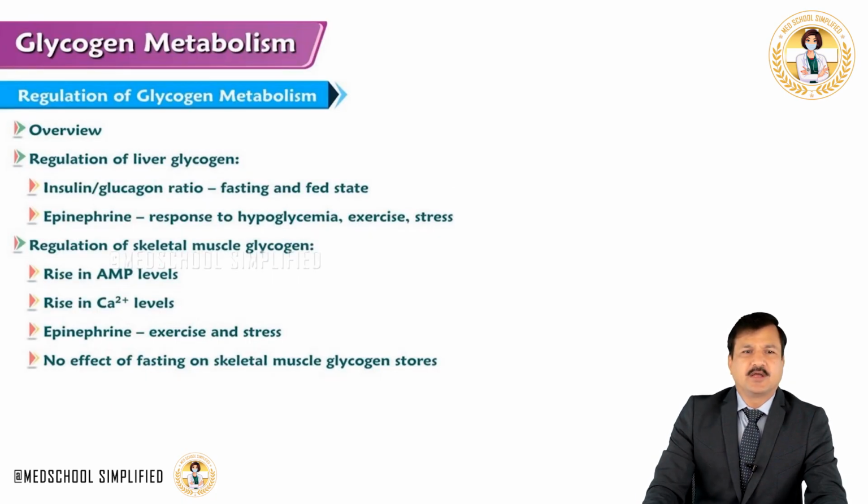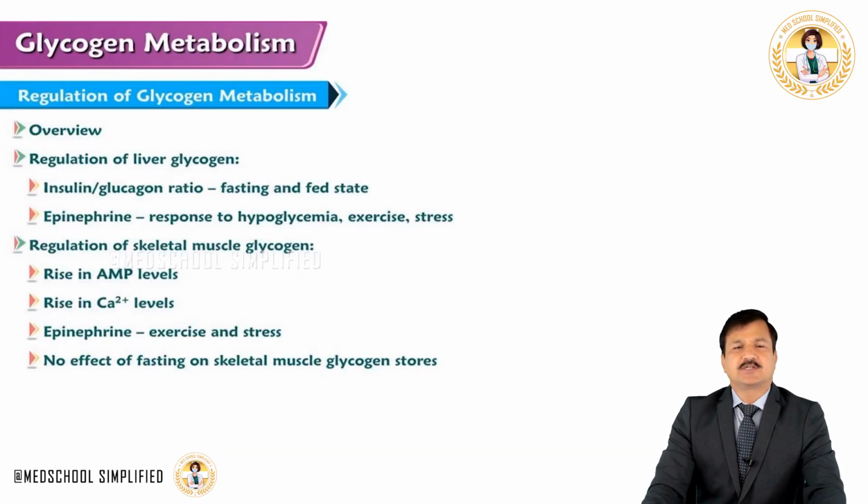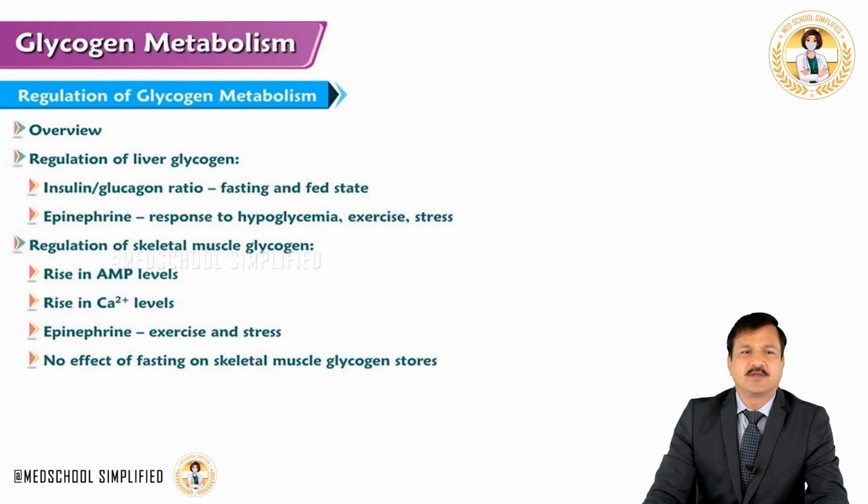Glycogen metabolism regulation can be done hormonally or allosterically. Now the regulation of glycogen metabolism occurs in different ways. It can be hormonal regulation or it can be allosteric regulation. And also we can study regulation that happens in different tissues, that can be in the liver or in the skeletal muscle, because liver and skeletal muscle significantly contribute to the amount of glycogen that is present in our body, and especially the liver. The purpose of glycogen that is present in the liver is for maintaining the blood glucose.